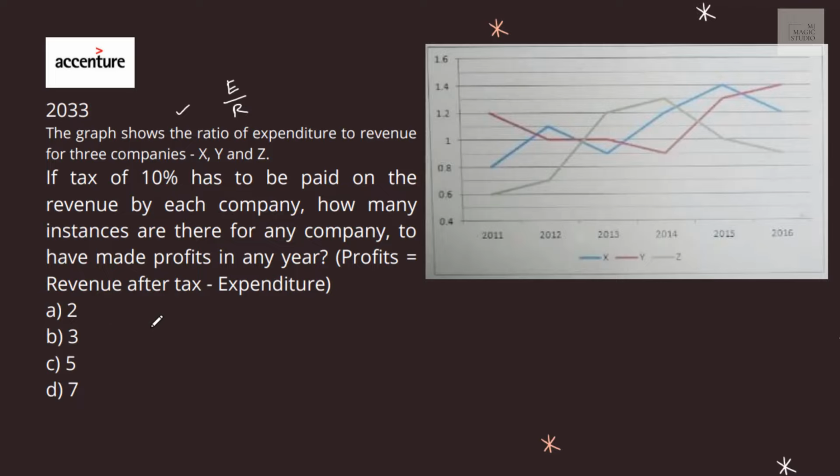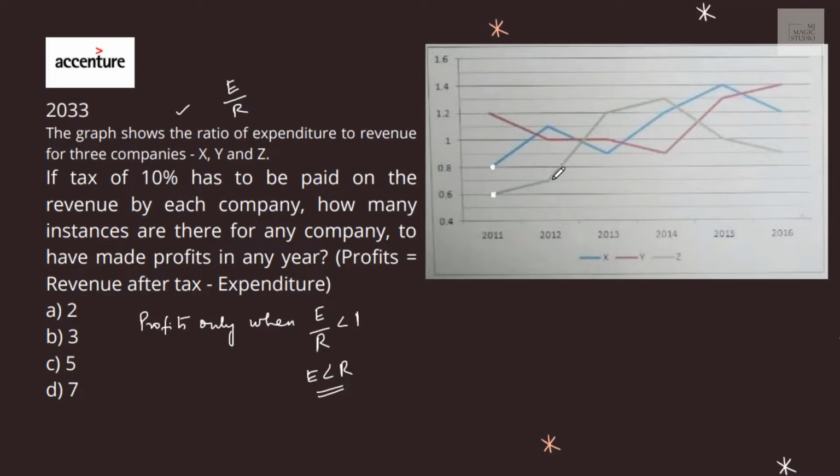We need to understand when we will have profits. Number one, profits only when expenditure by revenue is less than 1. Expenditure should be less than revenue, then only a company may earn profit. So we are looking out for only those instances where the dots are below 1.